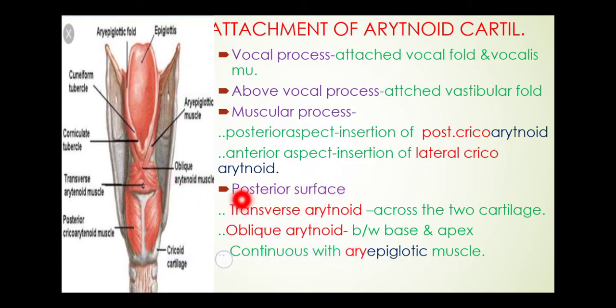And now the posterior surface of the arytenoid, attachments on the posterior surface of the arytenoid. Transverse arytenoid goes across between the two cartilages. Here the transverse arytenoid crosses between the two arytenoids, and then the oblique arytenoid between the base and apex, like an X shape. It connects the base with the apex.